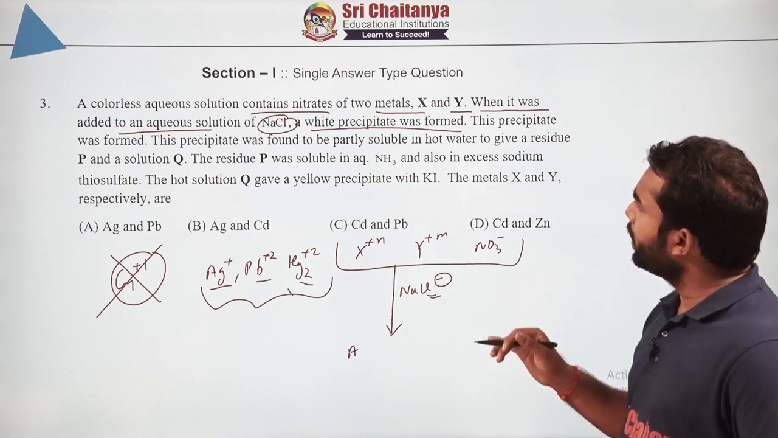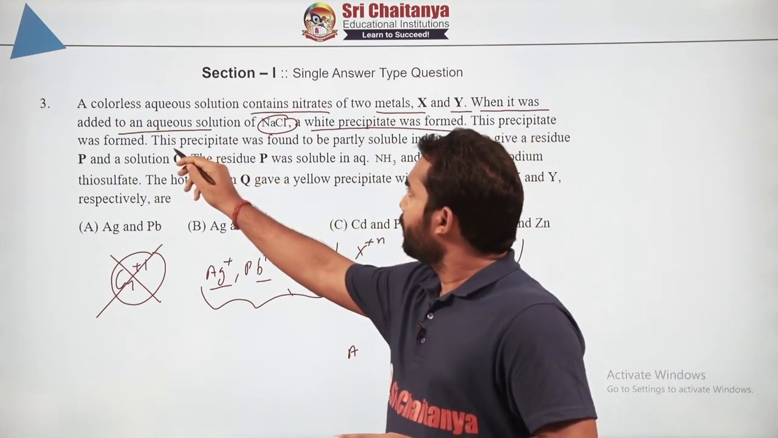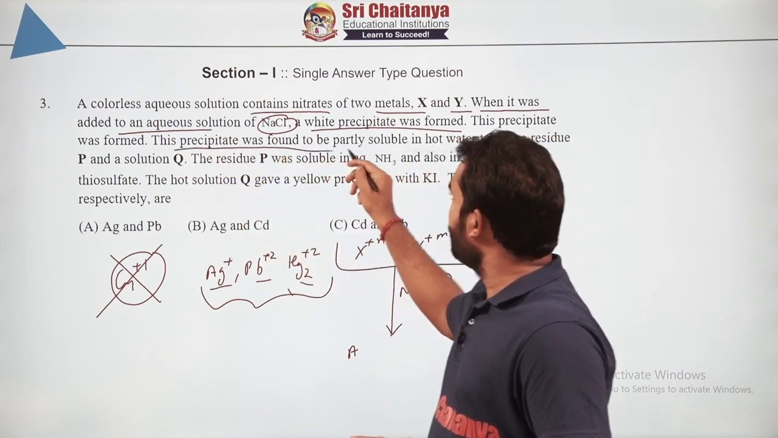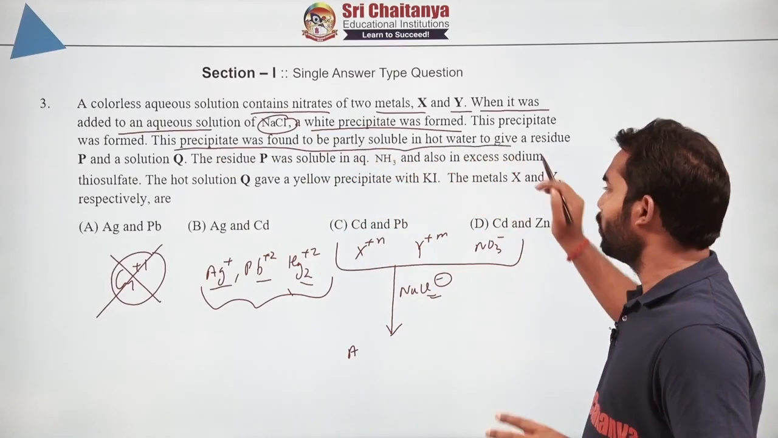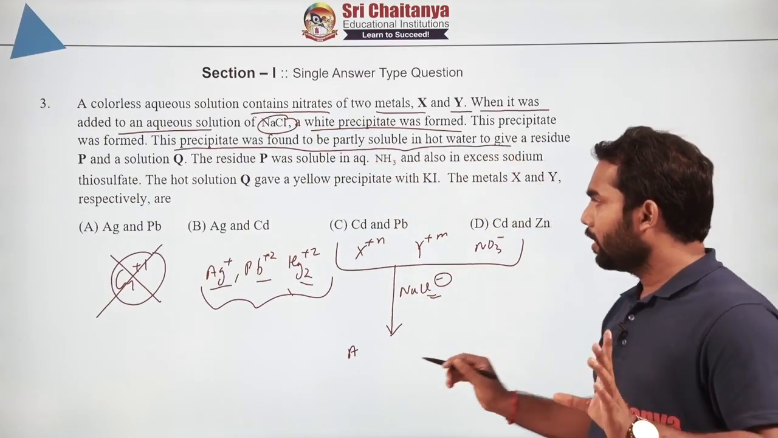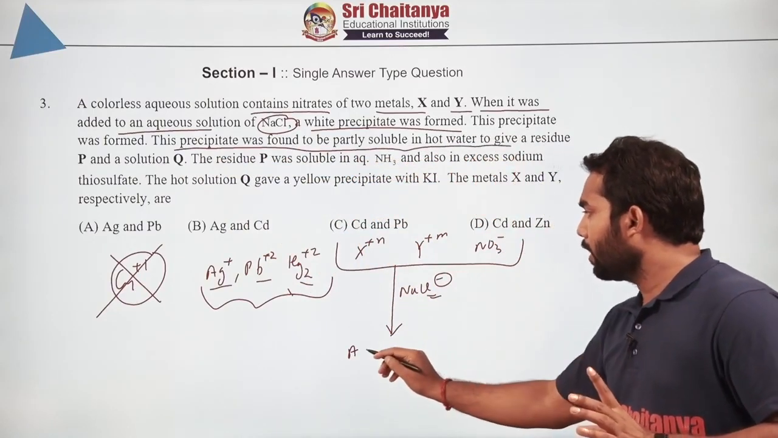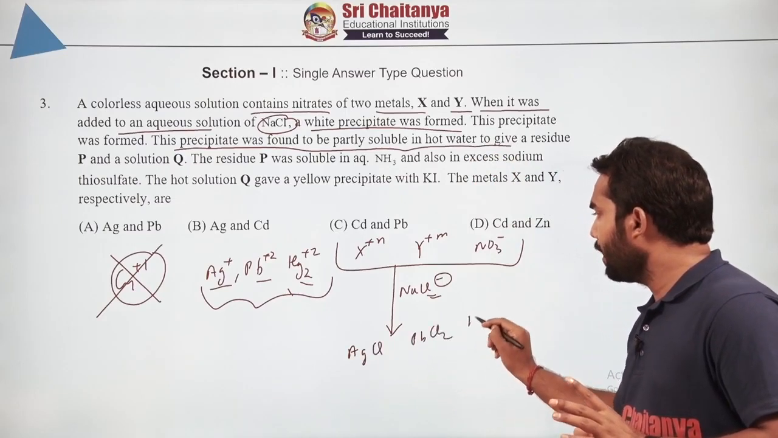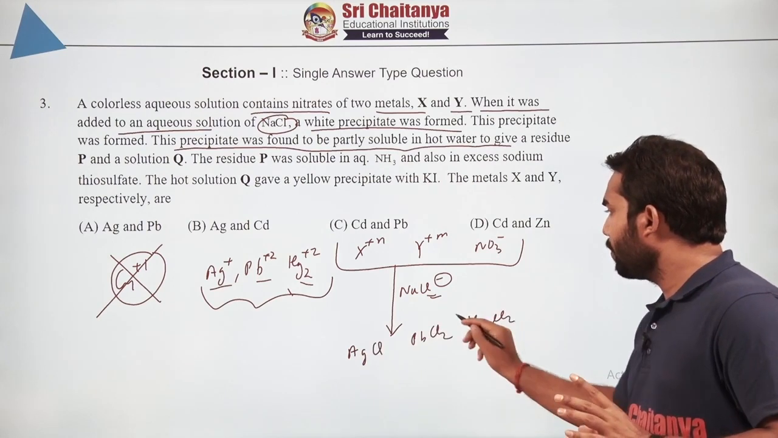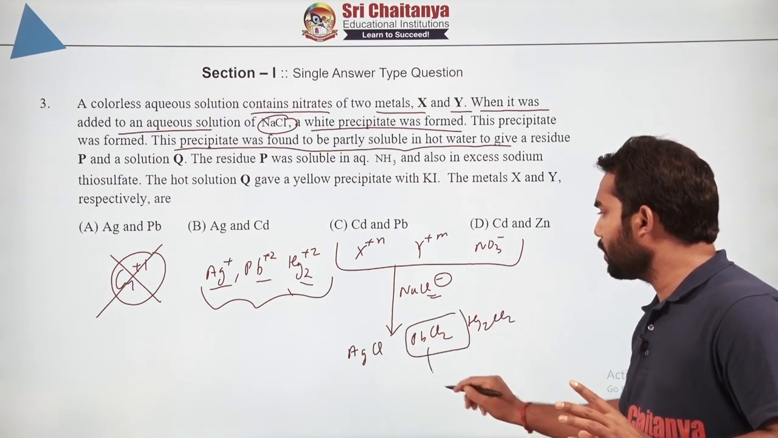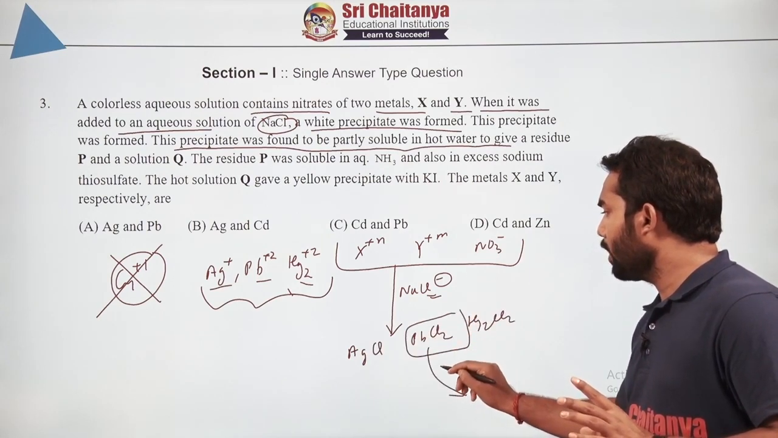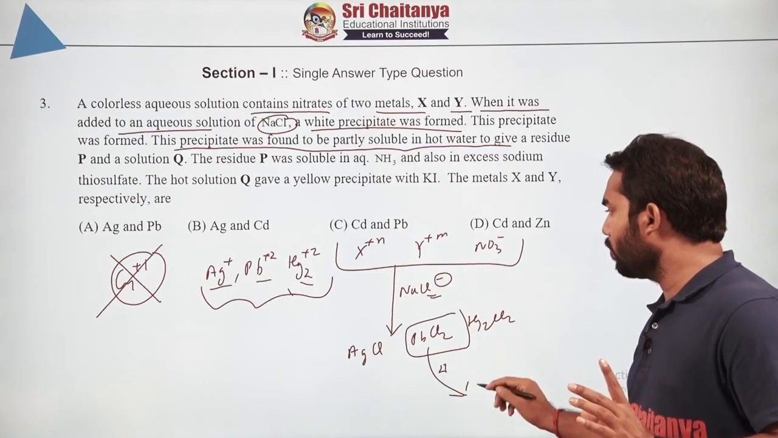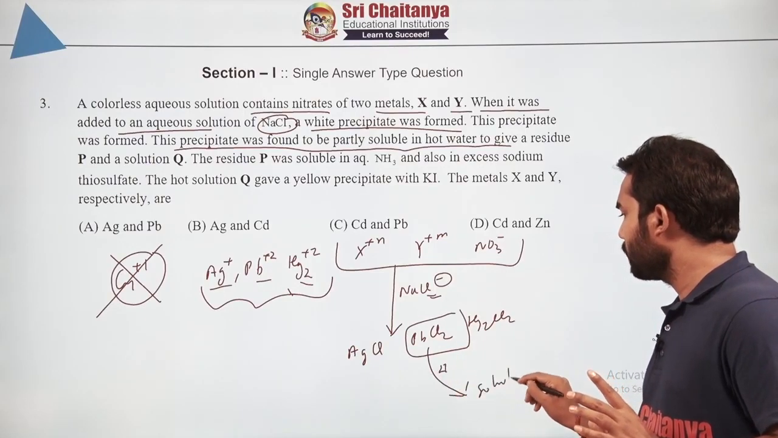Now let us look at the other portion, what it is saying. This precipitate was found to be partly soluble in hot water. Now it is very, very clear. Guys, please understand this, that out of AgCl, PbCl2 and Hg2Cl2, this is the only component which gets dissolved when you heat the aqueous solution of that, it will become soluble.